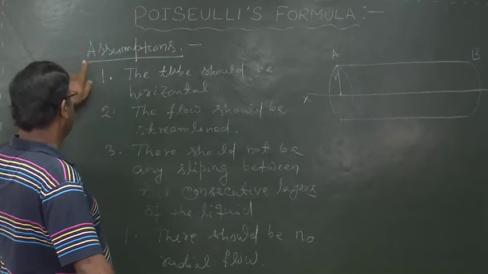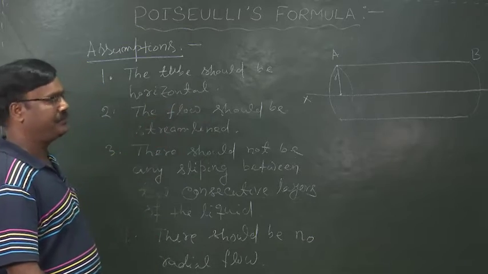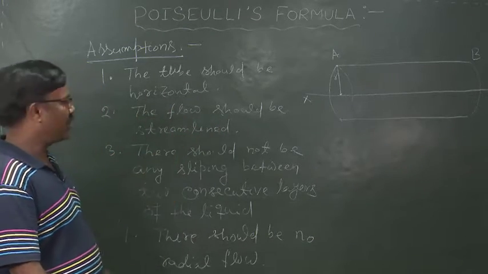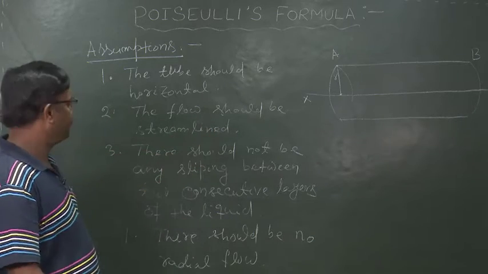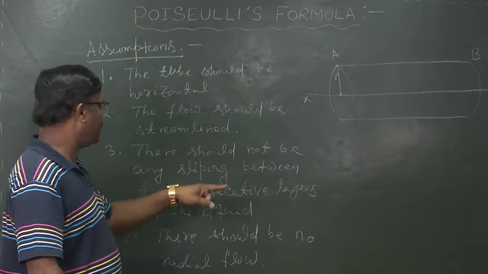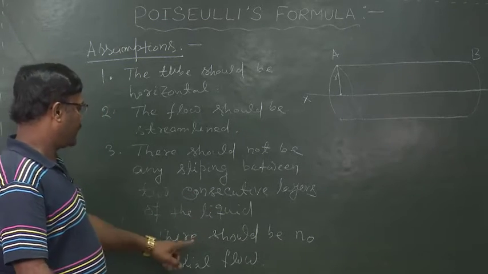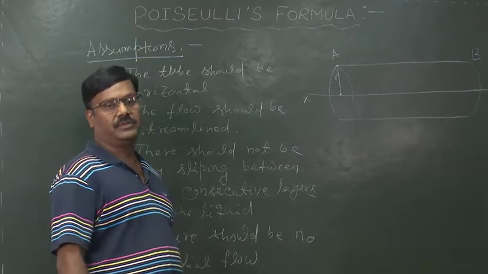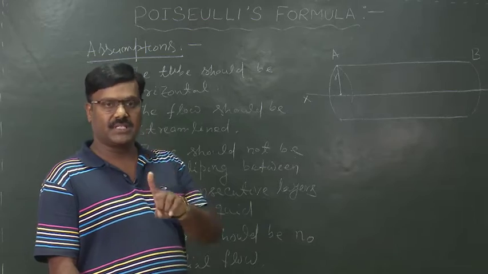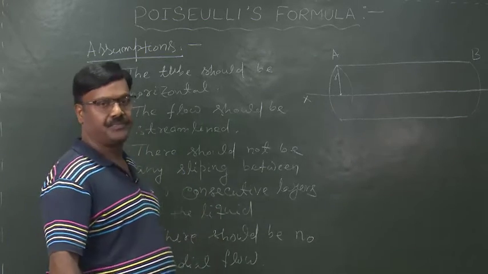Number one, the tube should be horizontal. Number two, the flow should be streamlined such that the velocity remains constant. Number three, there should not be any slipping between the consecutive layers of the liquid. And the fourth, there should be no radial flow such that the pressure remains constant over the cross sectional area of the tube.